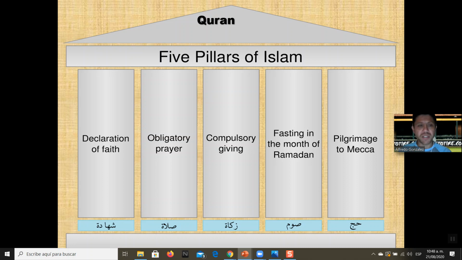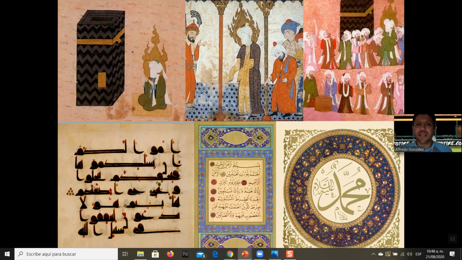So the first pillar is declaration of faith, and that means that there's only one God, and Muhammad is his prophet. And the word for God in Arabic is Allah. So there is only Allah, and Muhammad is his prophet, is the first of the pillars. And like I said, as you see, this is Muhammad, and he's going around spreading the word and having people believe that there is only one God.